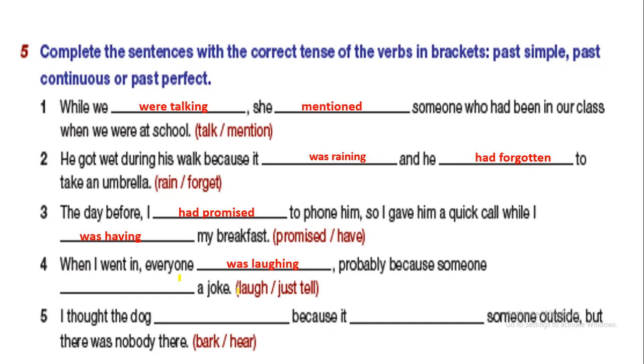Probably because someone, here we have tell a joke. Were they laughing before the joke or after the joke? After. So the joke is the first event, before the laughing. So someone had just told them a joke. First he told them the joke, so it was the first event. Then was laughing was the second event, but it was an extended action, a longer action.